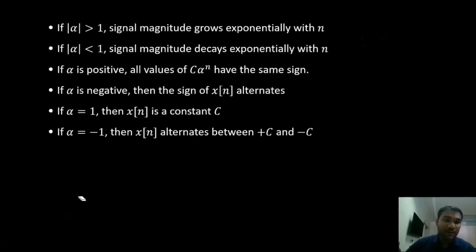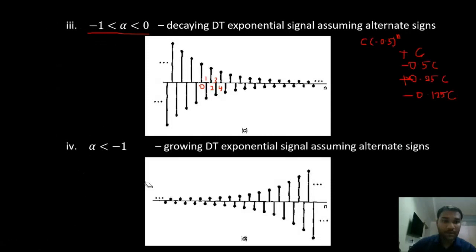If alpha is less than -1, the form will be C into, let us assume, -2 power n. For n equal to 0, we have C. For n is equal to 1, we have -2C. For n is equal to 2, we have 4C, then -8C, and so on.